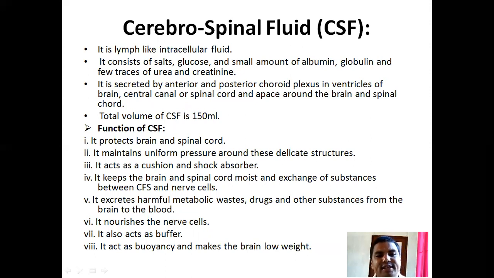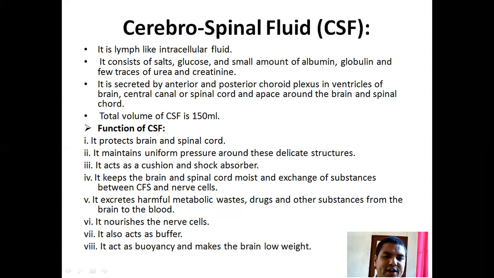It is secreted by the anterior and posterior choroid plexus in the ventricles of the brain, the central canal of the spinal cord, and the space around the brain and spinal cord. The total volume of CSF is about 150 milliliters.